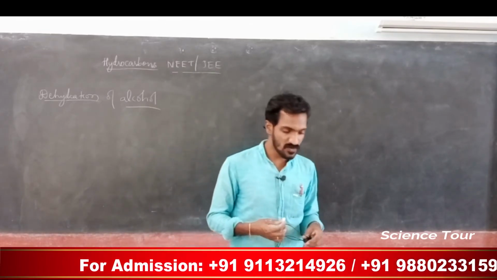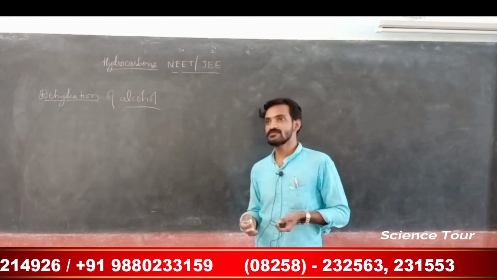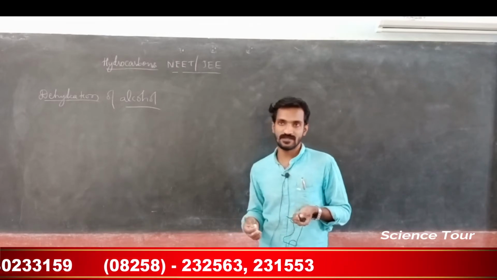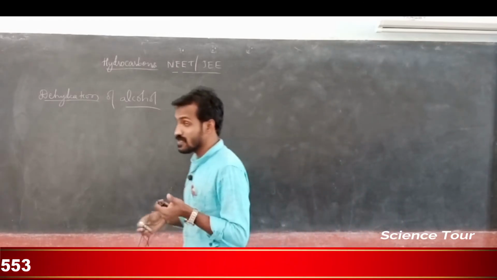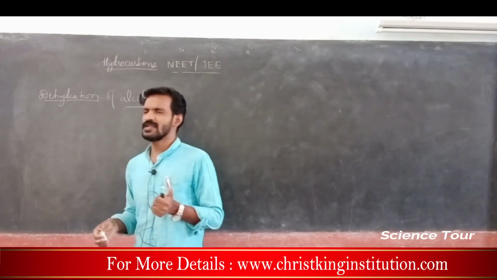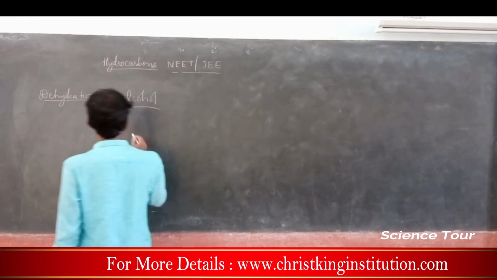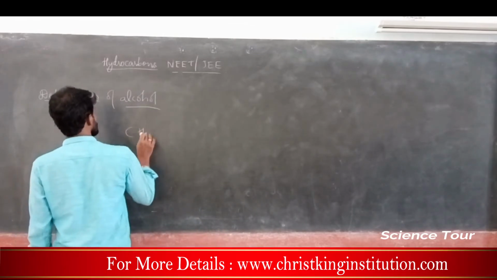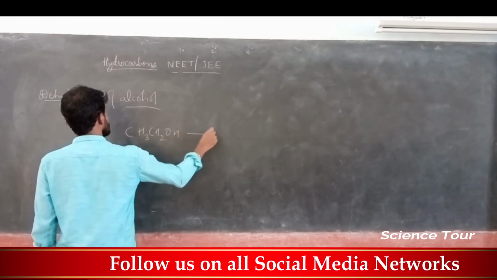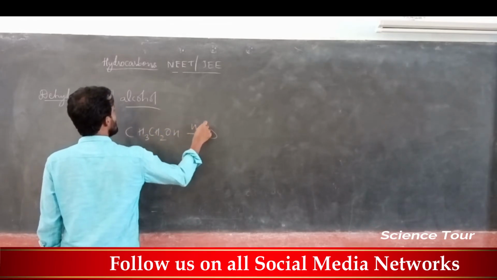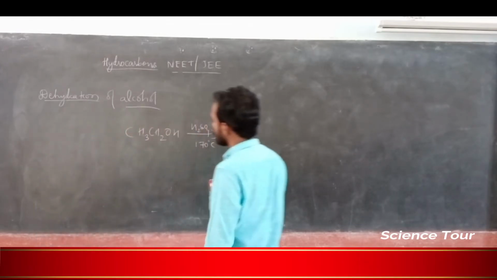My dear students, please note down. Most dehydration processes take place using sulfuric acid. So, sulfuric acid is the best dehydrating agent. Remember, sulfuric acid is the best dehydrating agent. It is used to remove water. So, even from alcohol you can remove water. You try at home, my dear students. If any alcohol is available, you check it with precaution.